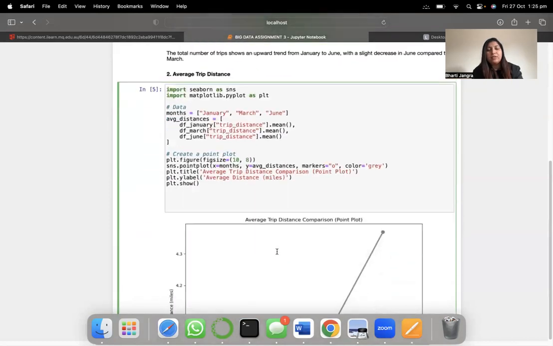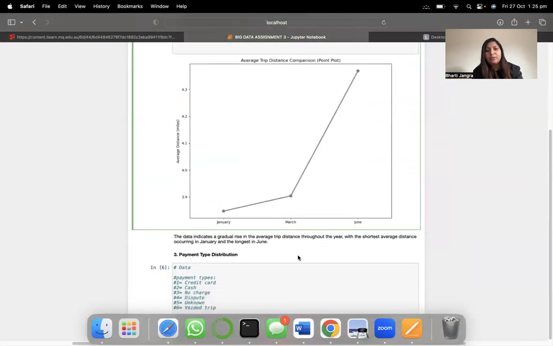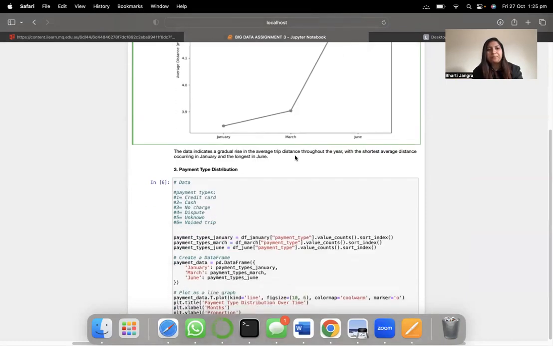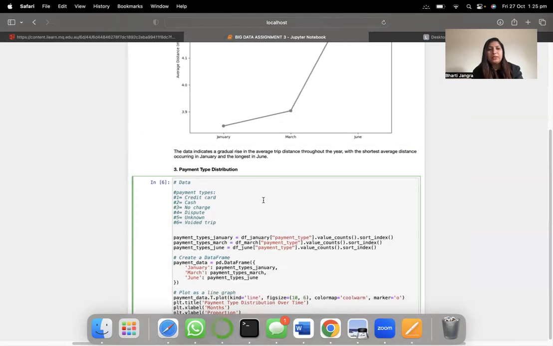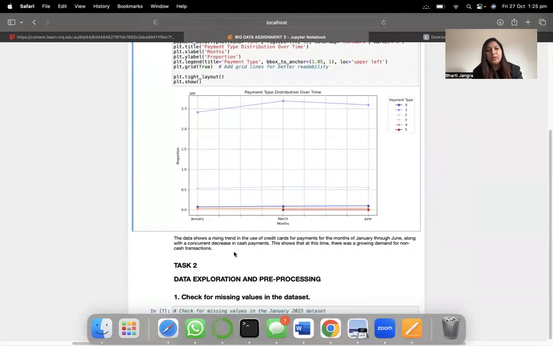Then the second trend is average trip distance. The data indicates a gradual rise in the average trip distance through the year, with the shortest average distance occurring in January and the longest in June, as we can see from the point plot. Then the third trend is payment type distribution. Here we look at how payments are made. The data shows a rising trend in the use of credit cards for payments from January through June, along with a concurrent increase in cash payments. This shows that at this time, there was growing demand for non-cash transactions.